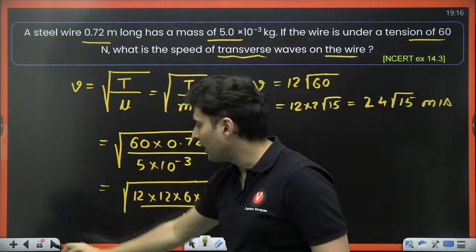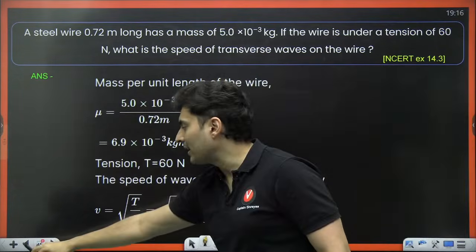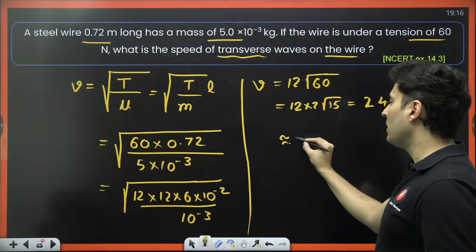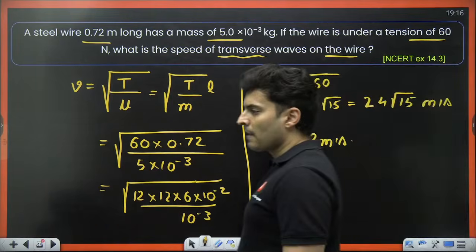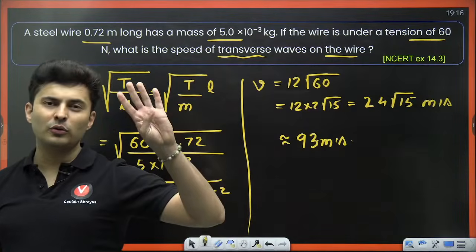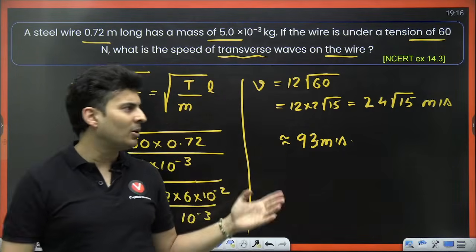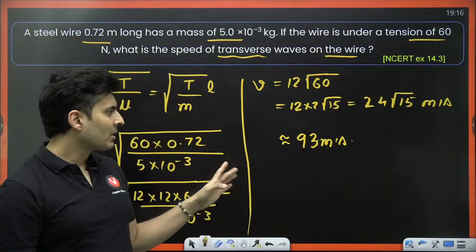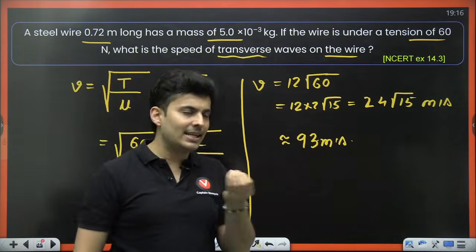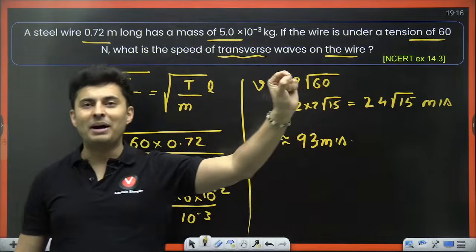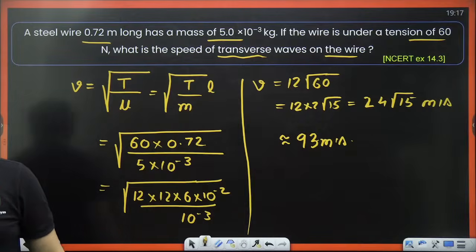24 root 15, if you find out the value, I think it will come out to be 93 meters per second approximately. Okay, so this will be approximately 93 meters per second. Root 15, you can think it is close to 4 because root 16 is 4. So root 15 will be 3.9 or something like that. So 4 you can take. So 24 4s are 96. So it will be slightly less than 96. So that's how you can mark and select the options without actually calculating.